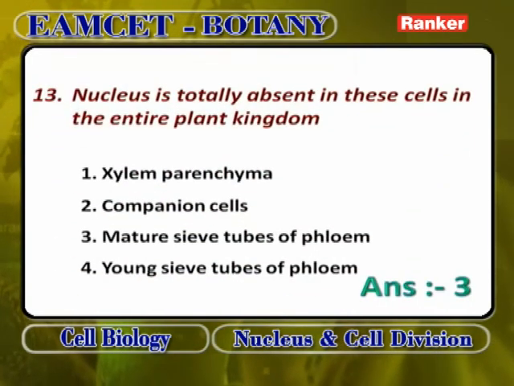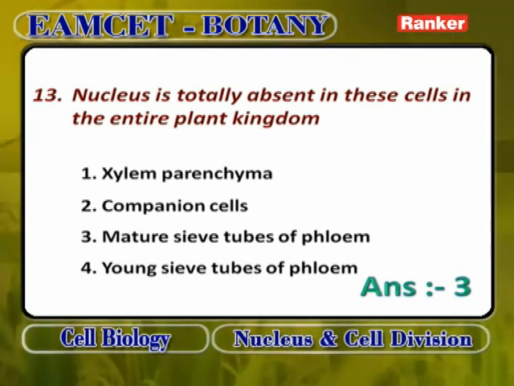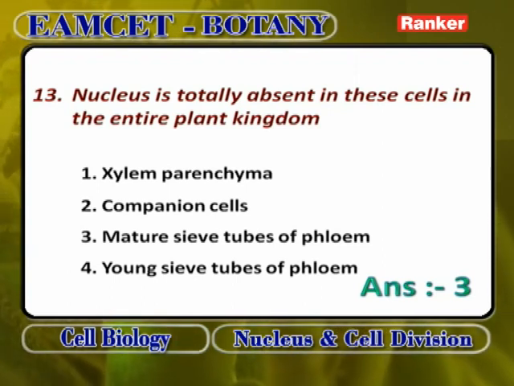In which of these cells in the plant kingdom is the nucleus totally absent? Xylem parenchyma is not a dead shell, so we cannot regard this here, because here the nucleus is present. Among xylem tracheids, xylem trachea or vessels, xylem fibers, and xylem parenchyma, the only living component is xylem parenchyma, which contains a nucleus.